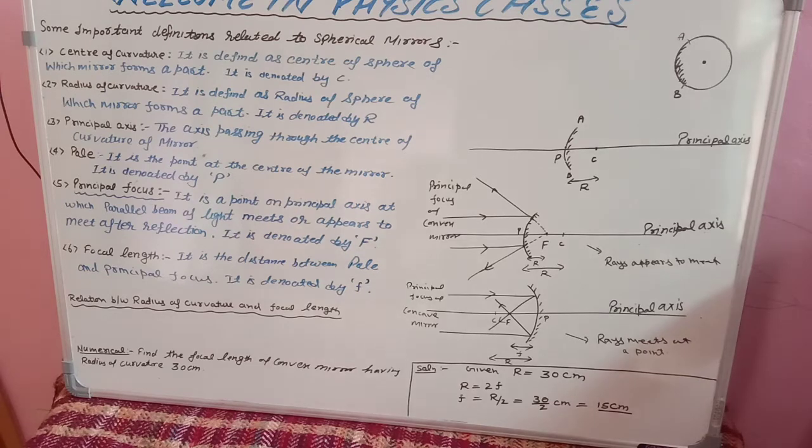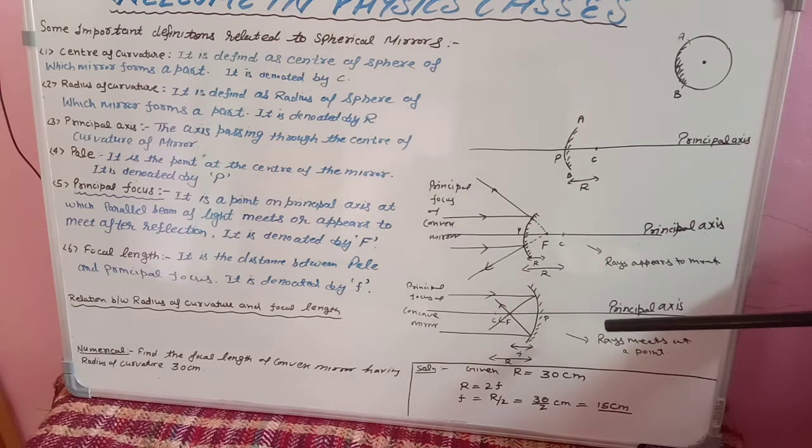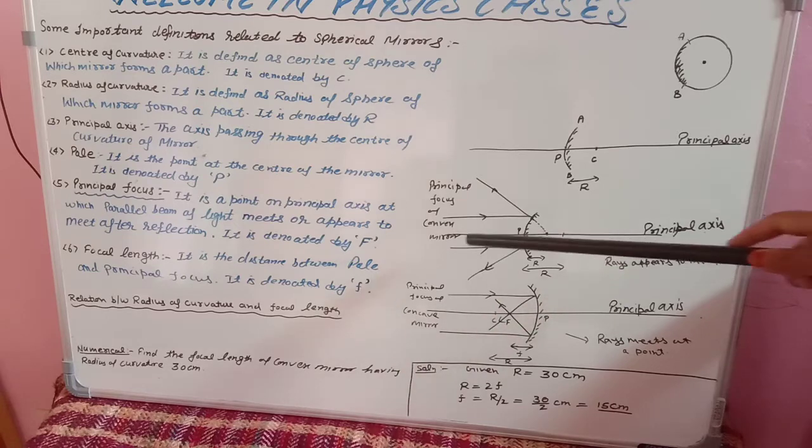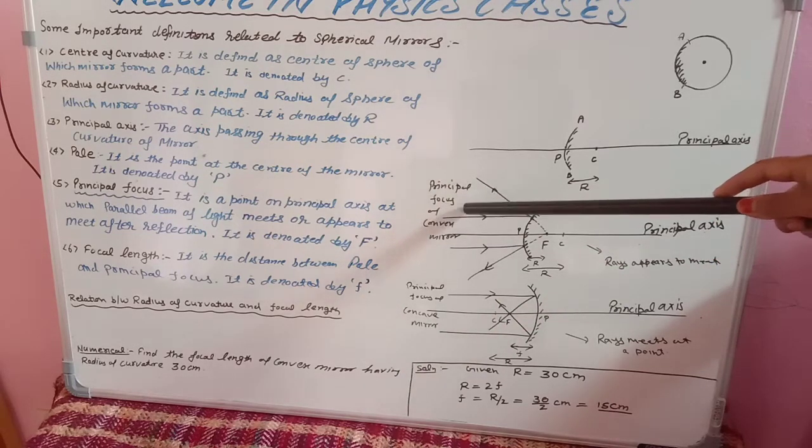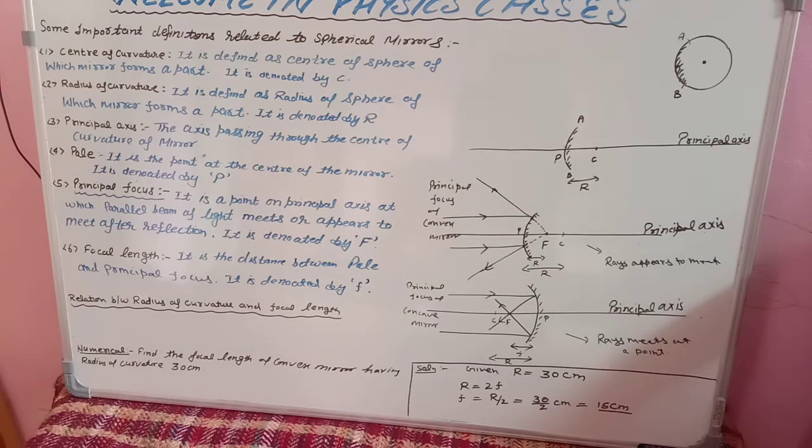Okay, now I know that you didn't understand it, so for understanding it, let us take the example of two diagrams. The first diagram I have drawn for convex mirror, so that's why I have named it principal focus of convex mirror. The second I have taken for concave mirror, so that's why I have taken principal focus of concave mirror. Okay, so let us start.